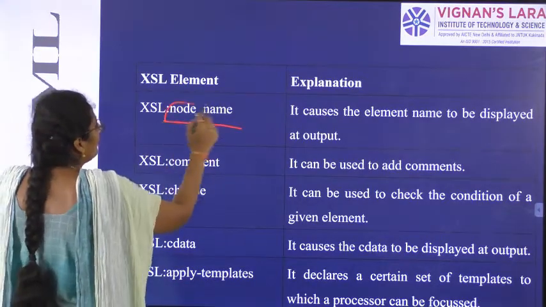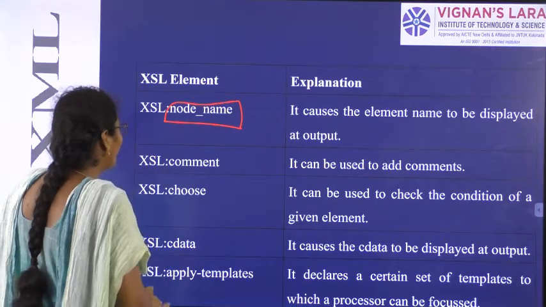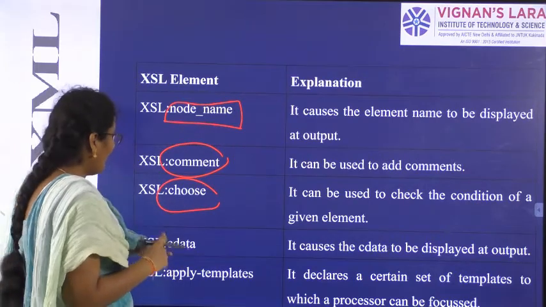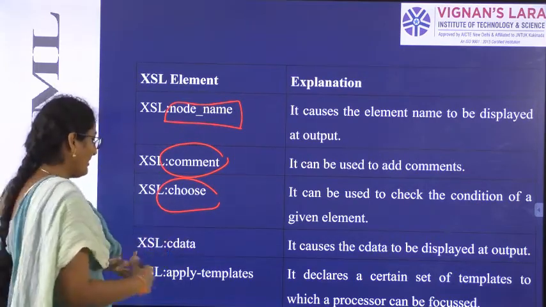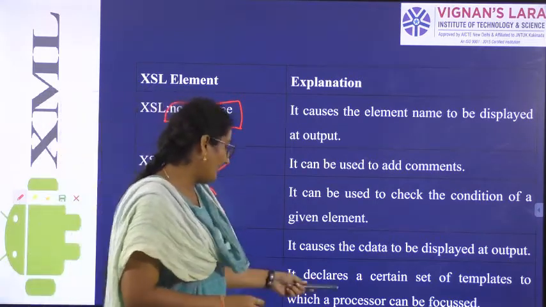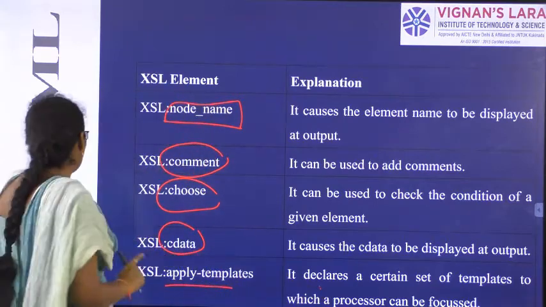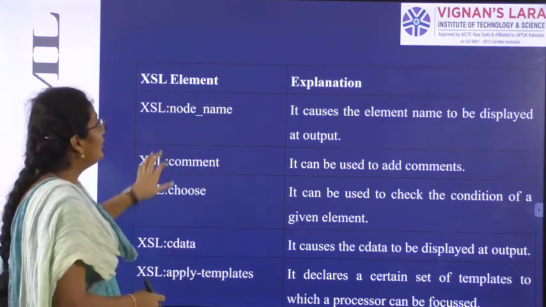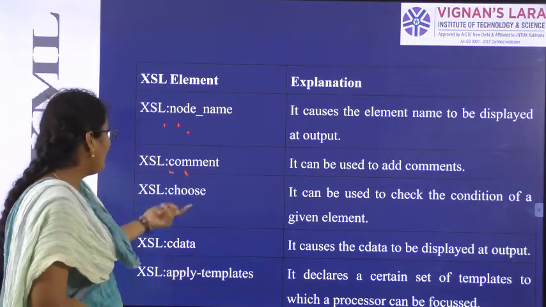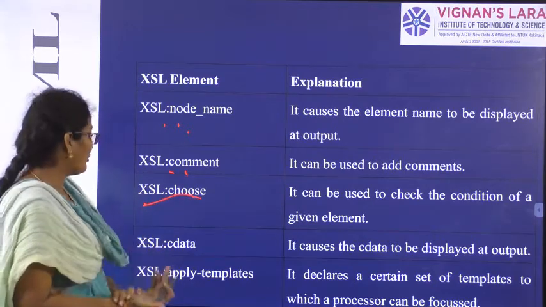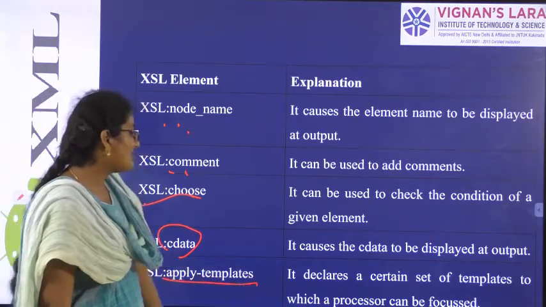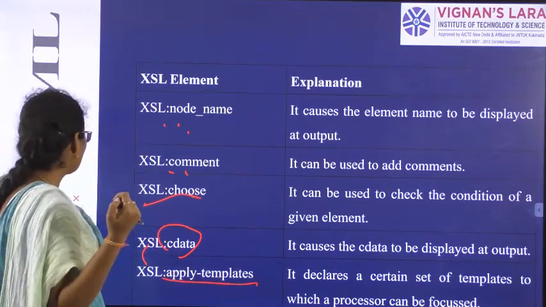Node name is used to display the element name as output. Comment is used to add the comments. Choose element is used to check the condition of the given element. CDATA is used to display the output. Apply templates is used for declaring the set of templates. So what are the elements we have? Node name, used to display the element name. Comment, for adding the comments. Choose, to check the condition of the element. CDATA, for displaying the output. Apply templates, to declare the set of templates.